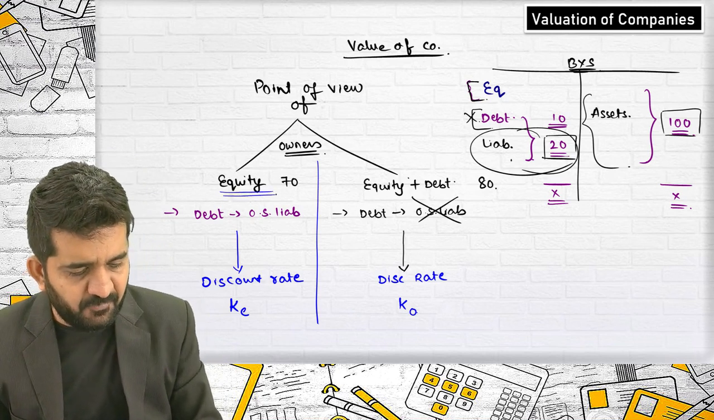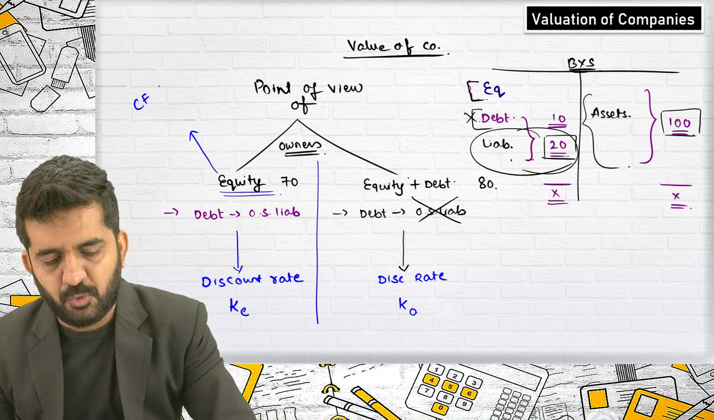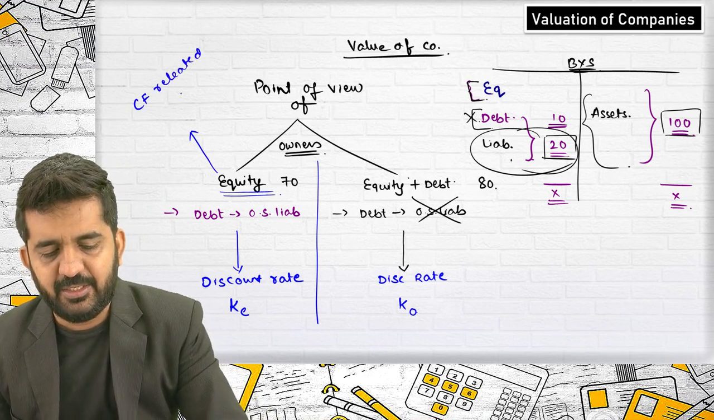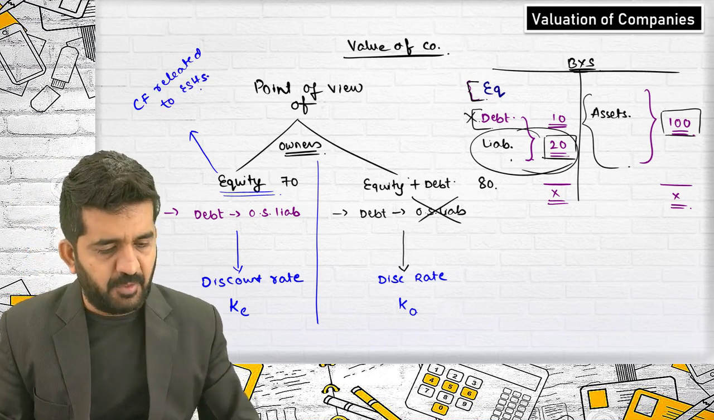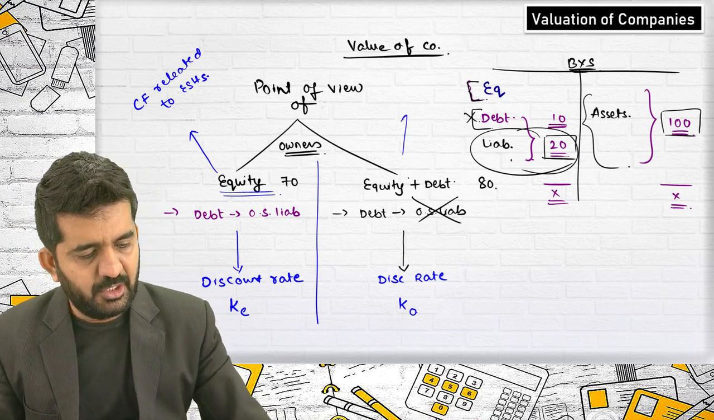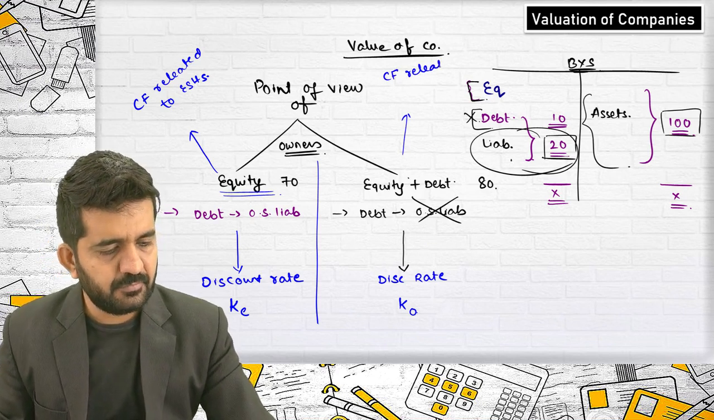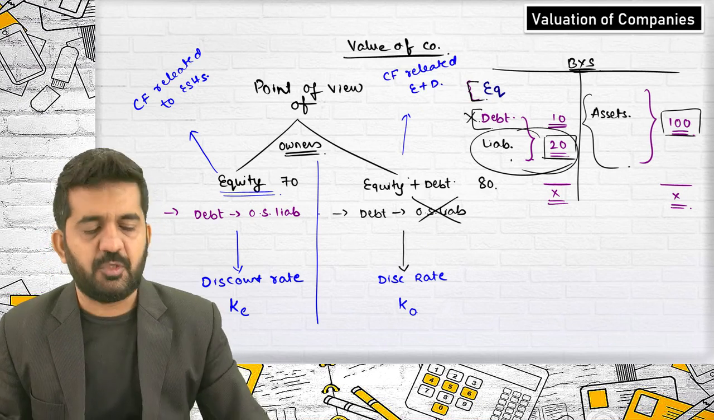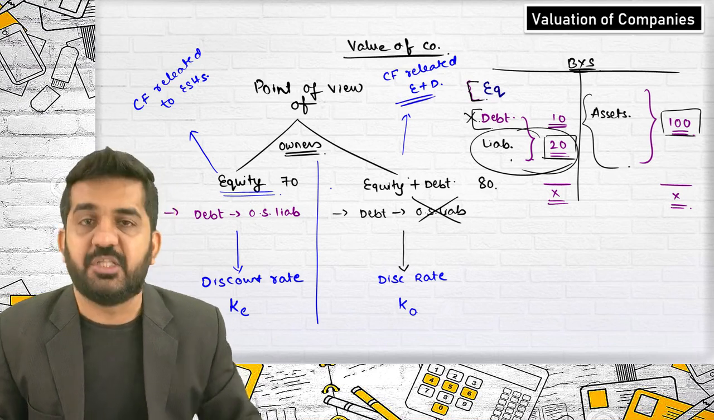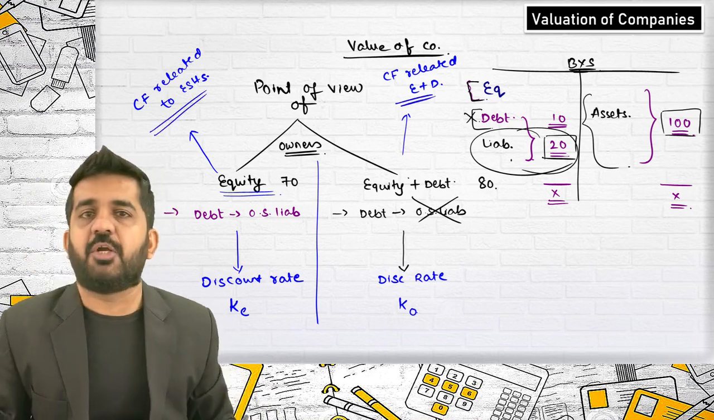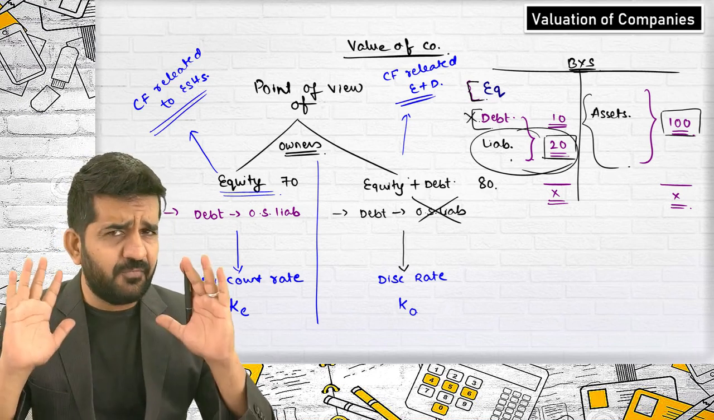So when you are valuing from the point of view of equity shareholders, you should be taking cash flows which are related to equity shareholders. And whenever you are valuing from the point of view of equity plus debt, the cash flow should be related to equity plus debt. The cash flow which is available to equity and debt holders should be taken as cash flow in this case. The cash flow which is available to equity shareholders should be taken as cash flow in this case. This is valuation of the company from the point of view.